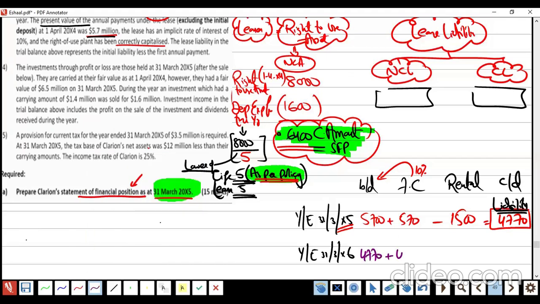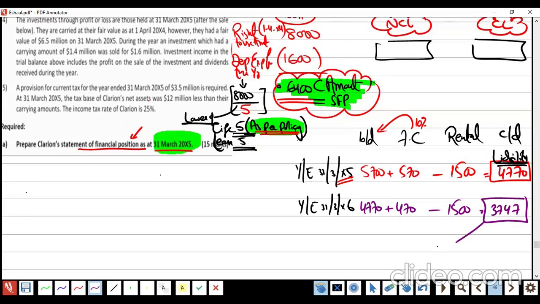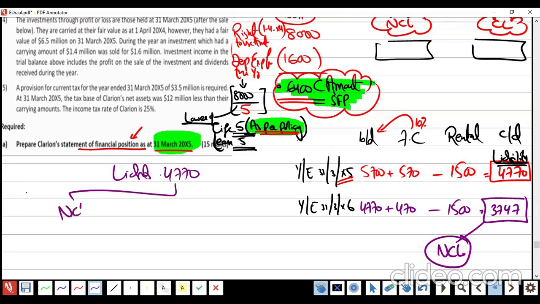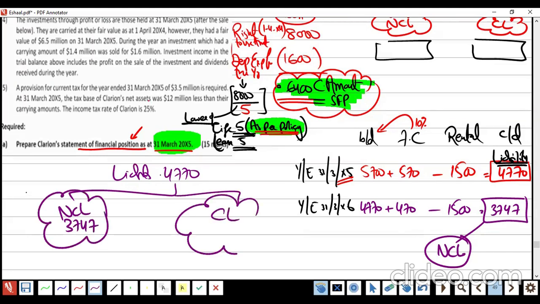Again, an interest of 10%, which is 470. Rental is fixed. So the answer is 3,747. This answer, which I wrote in the purple with the box, is a non-current liability. The total liability is 4,770, out of which the non-current liability is 3,747, right? So the current liability is going to be